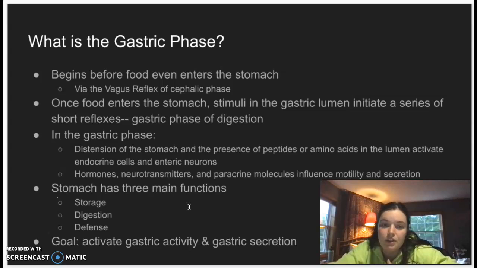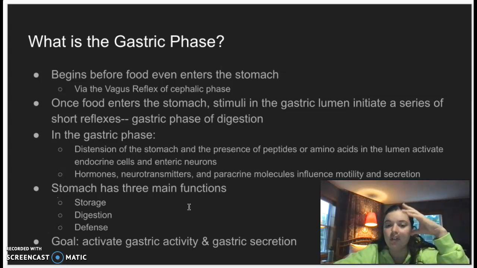The stomach, which is where the gastric phase is going on, has three main functions: storage, digestion, and defense. Storage works as holding the food until the small intestine is ready to take it in. This is done through the receptive reflex, and it keeps the upper part of the stomach calm, holding that food, so the bottom part can go through the process and then be ready to go into the small intestine. This occurs commonly when people ingest too much food, which is a very common thing that happens today.